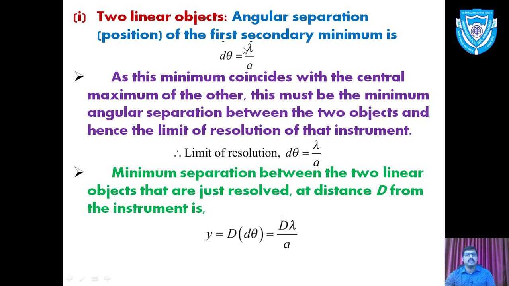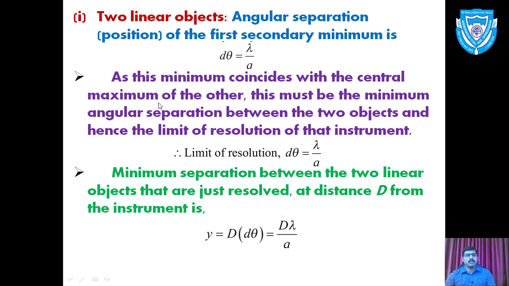So lambda divided by a is the angular separation of the first secondary minima with respect to the central bright band or central maxima. That distance here is equivalent to the second point, as this minimum coincides with the central maximum of the other.